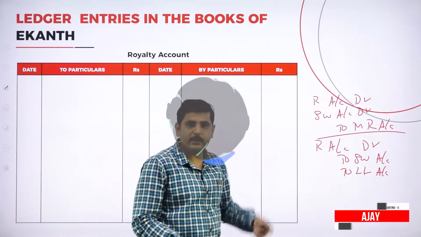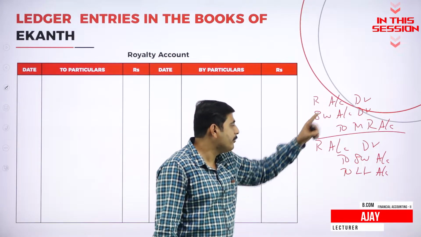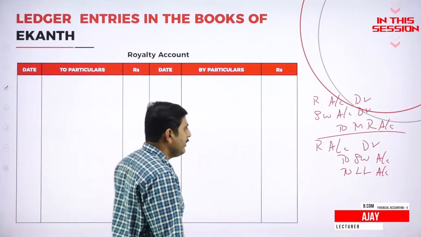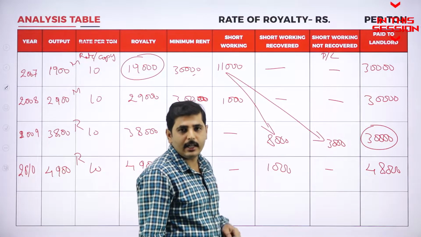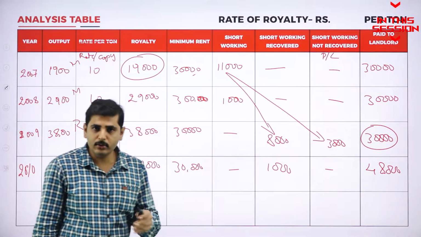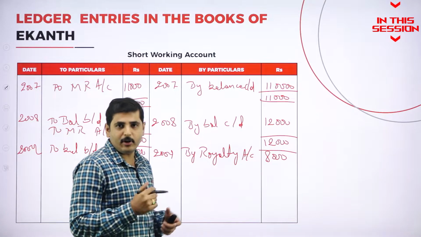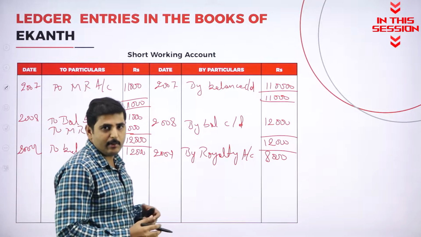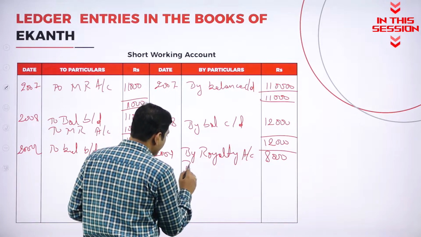In the first year, we are paying the minimum rent. So the journal entry is: Royalty account debit, to minimum rent. Short working. So what is the journal entry? Royalty account to landlord, to short working. And what is the irrecoverable royalty? It is 3000. So we should write it by profit and loss account.